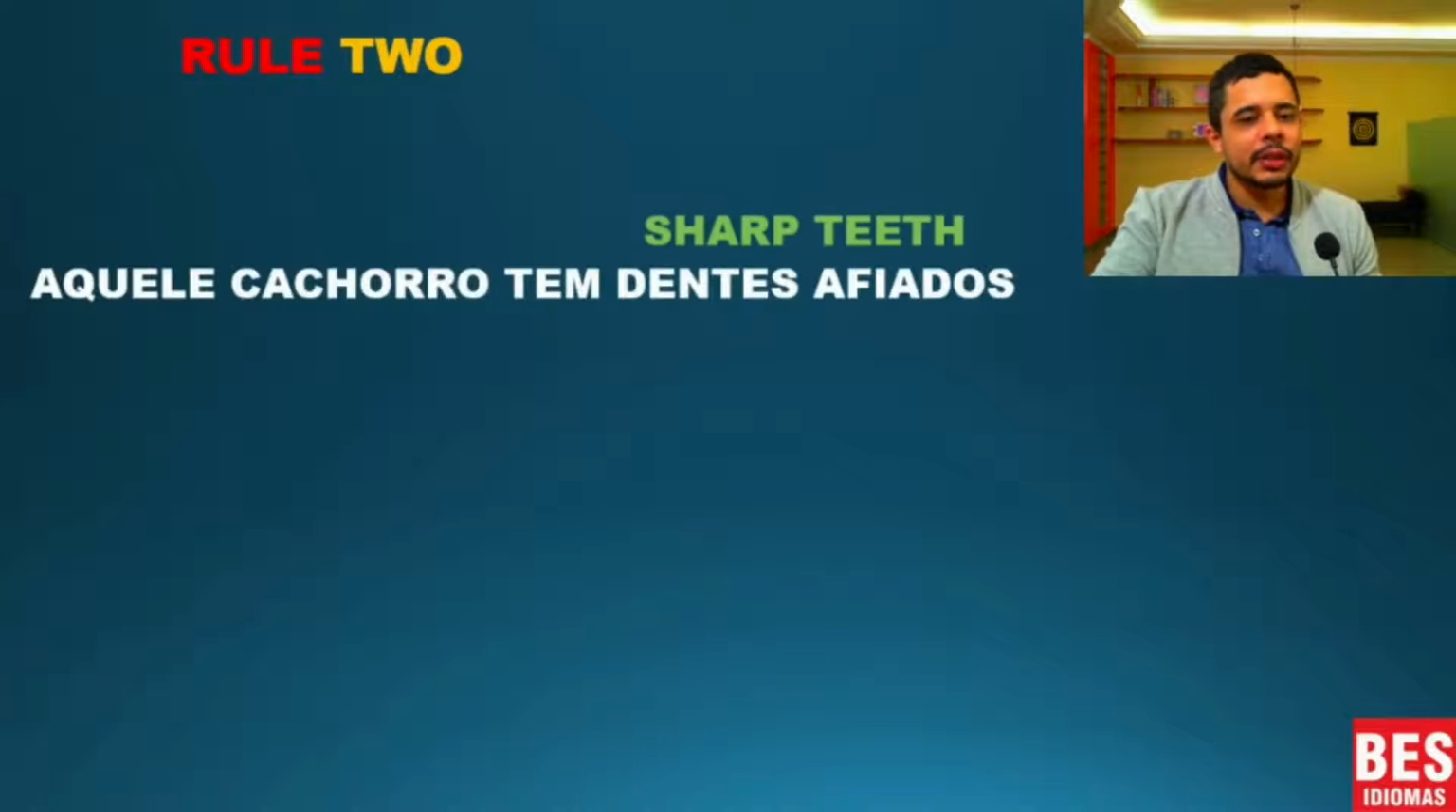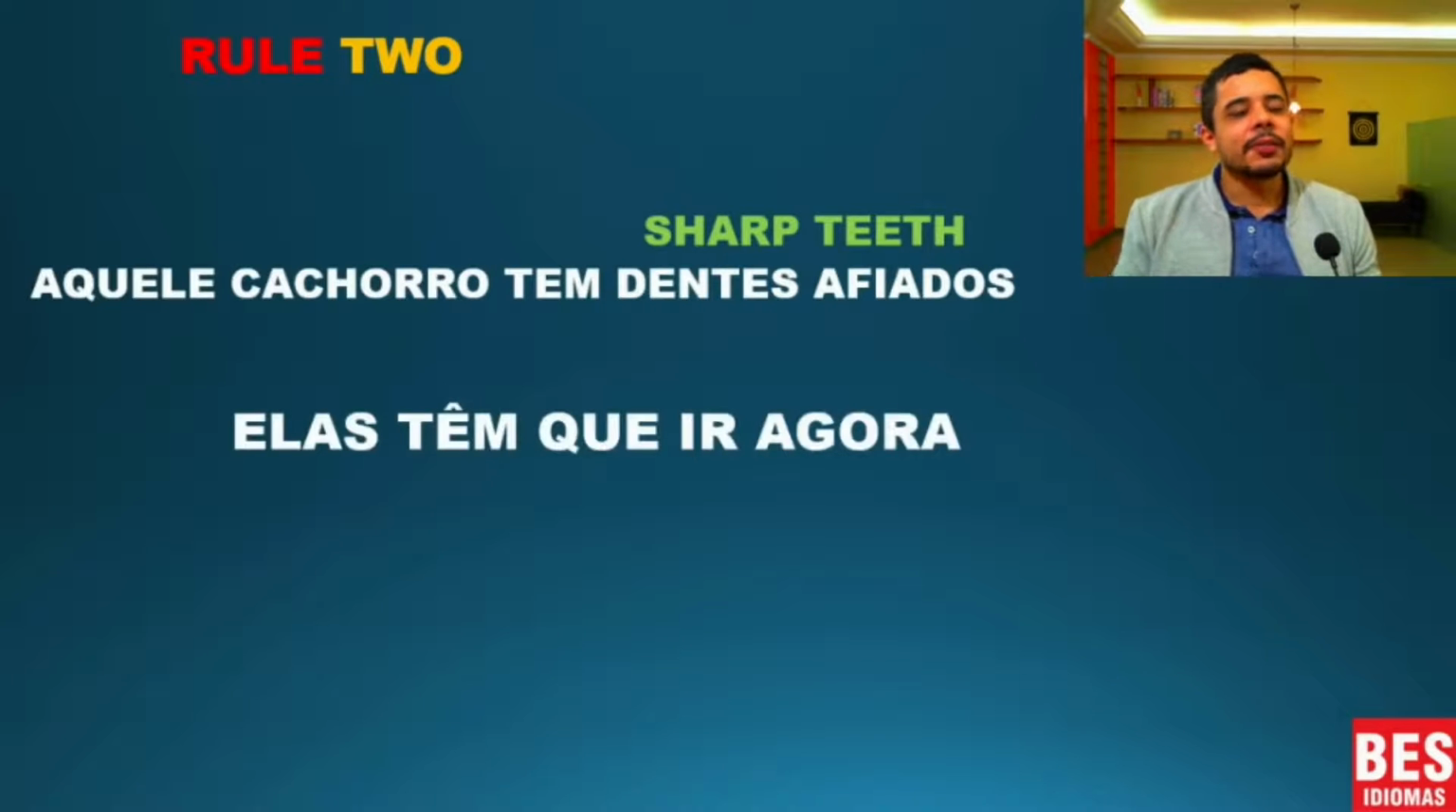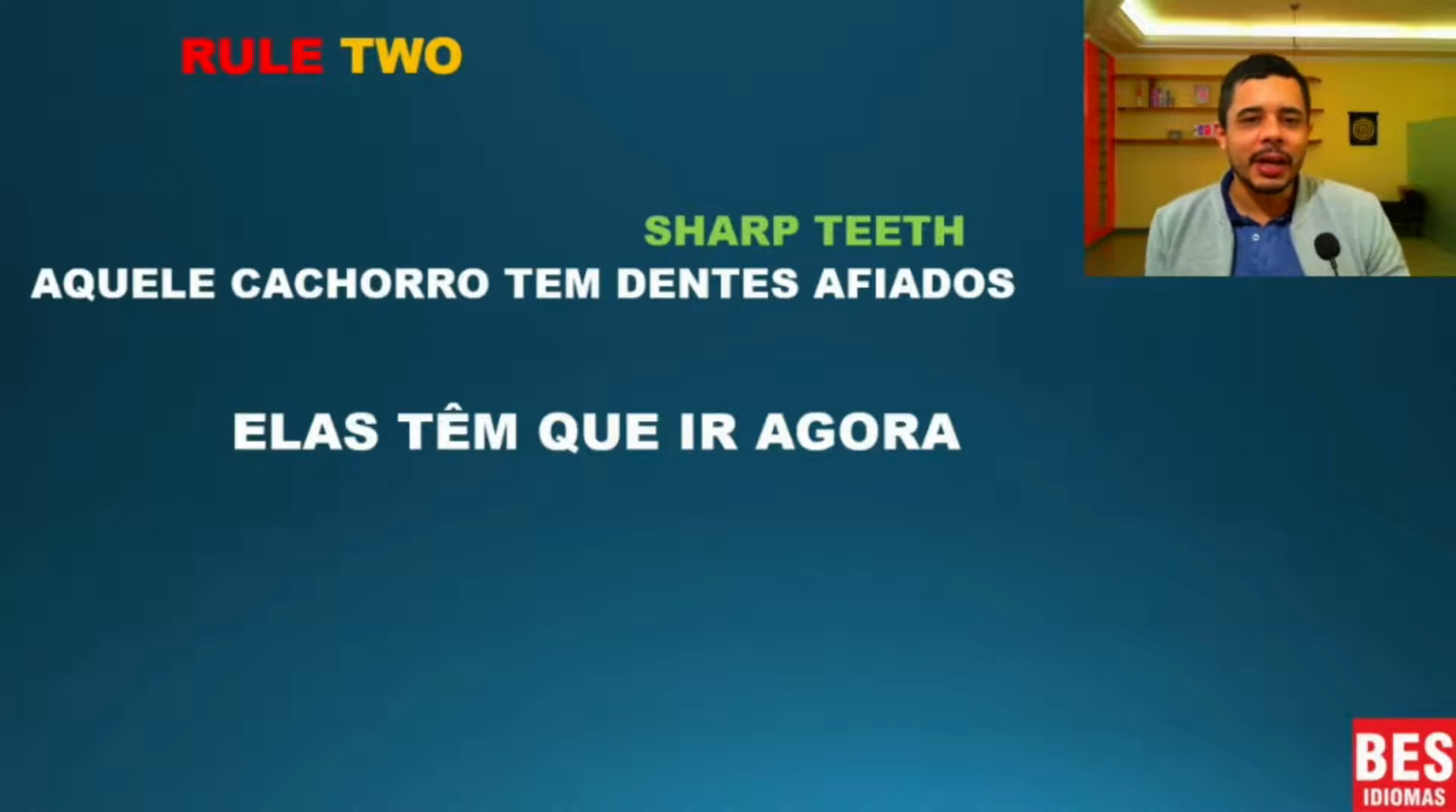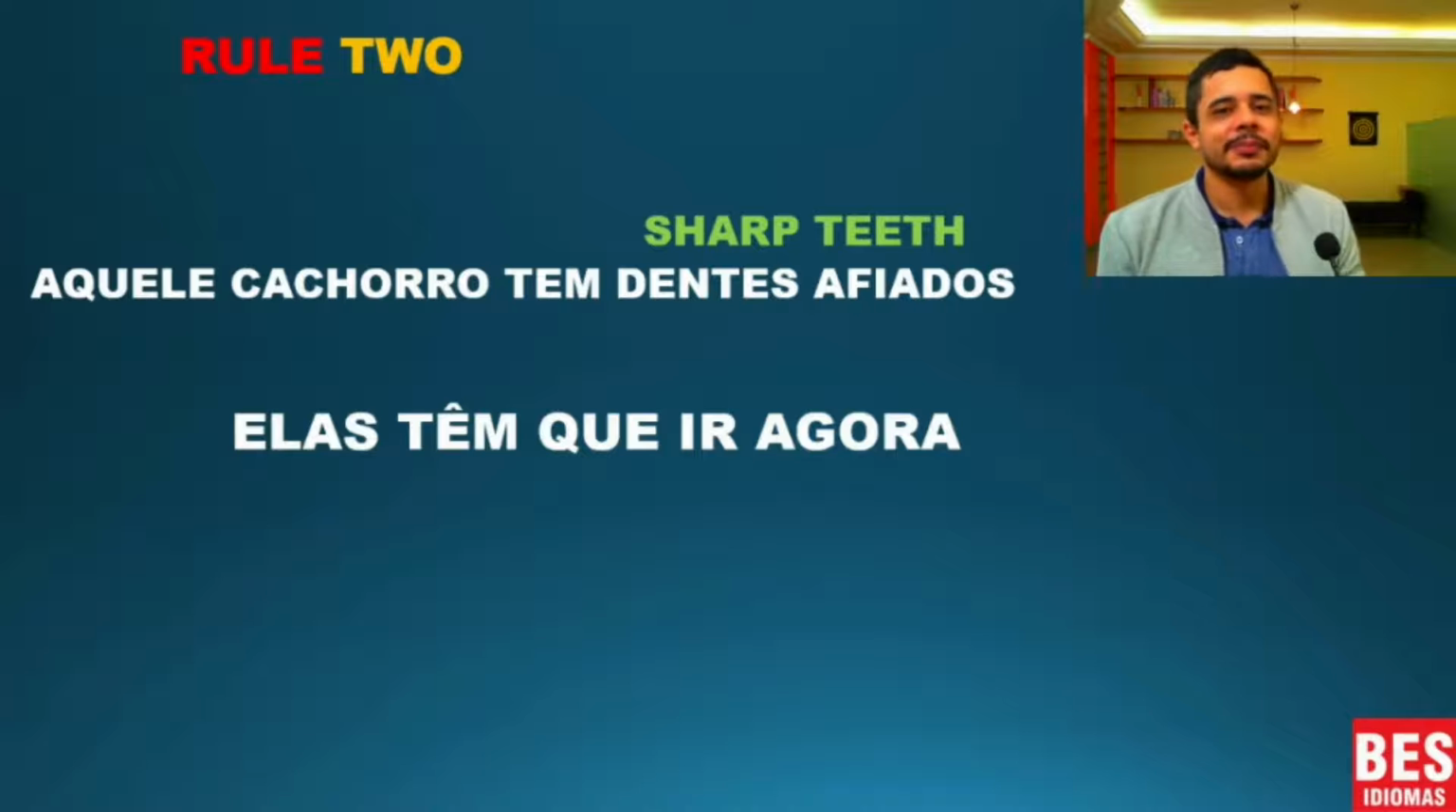Let's see two more examples. The first one, "aquele cachorro tem dentes afiados." Dentes afiados is sharp teeth. Sharp is the adjective. Sharp teeth. And the second one, "elas têm que ir agora." Pause this video and come back here to check your answer.